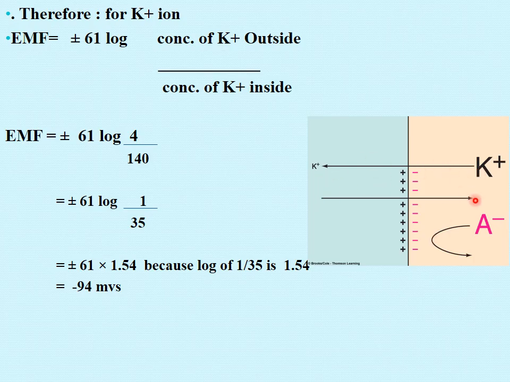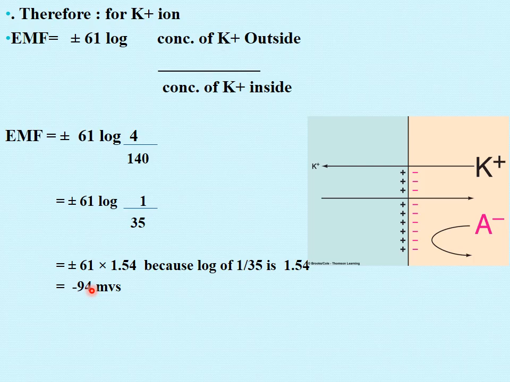Now the sign is plus or minus. This sign we put on the basis of what is happening inside the cell. Since it's a positive ion and it is leaving the cell, it is creating negativity inside the cell, because the positive ion moving outside creates negativity.